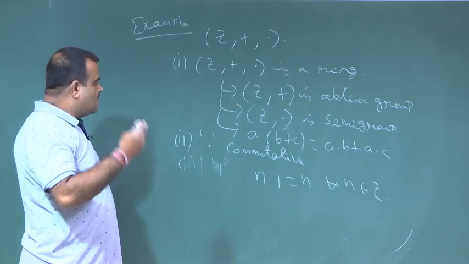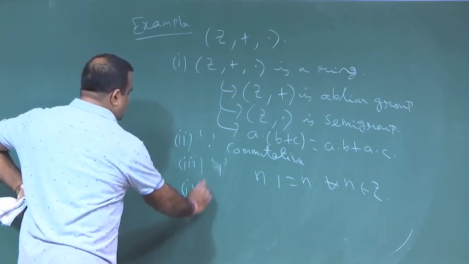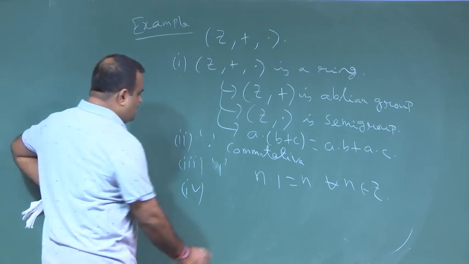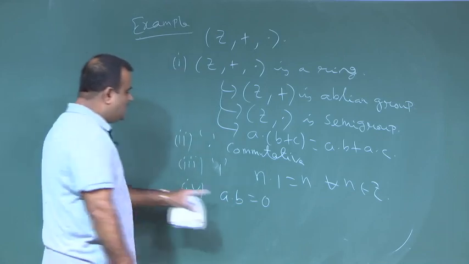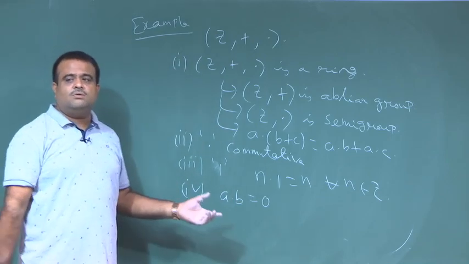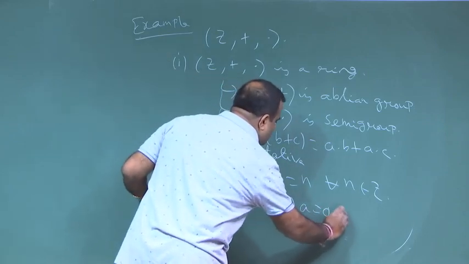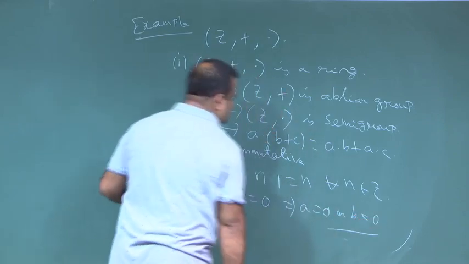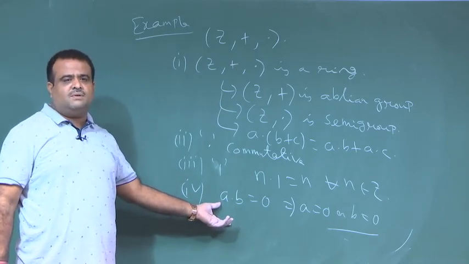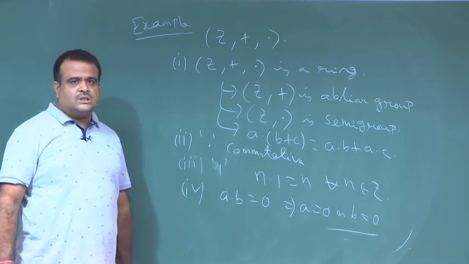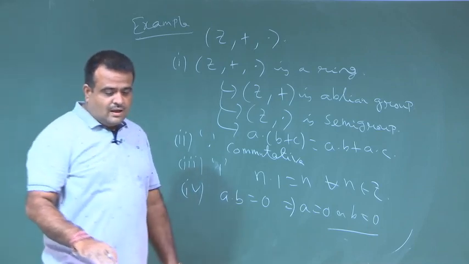So, this is a commutative ring with unity. Now, it has no divisor of 0, because if we take any two integers, say a dot b, if it is 0 it means either a is 0 or b is 0. Otherwise, no two non-zero integers can give us 0.